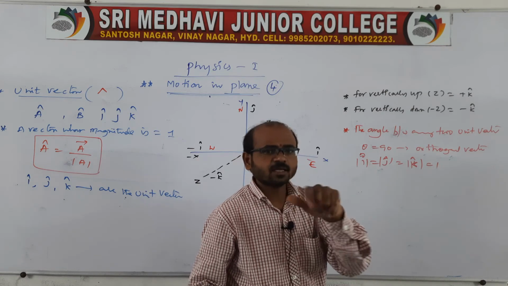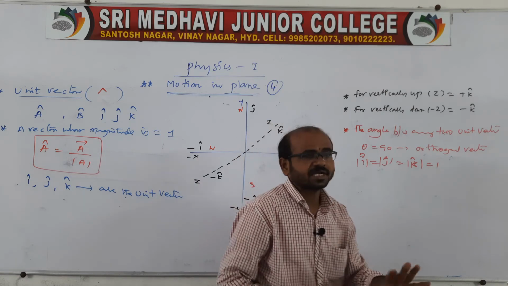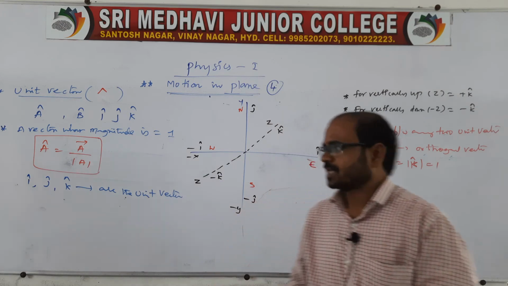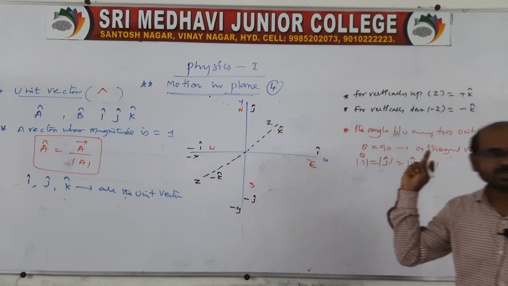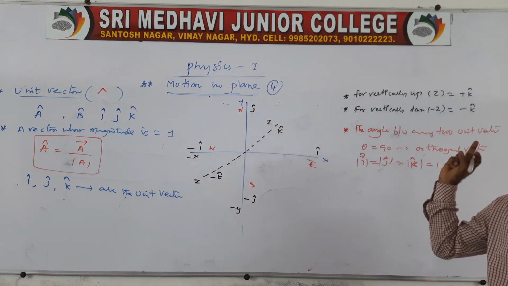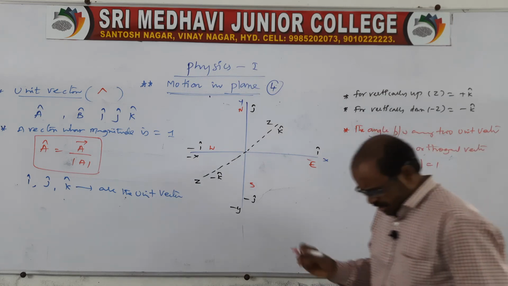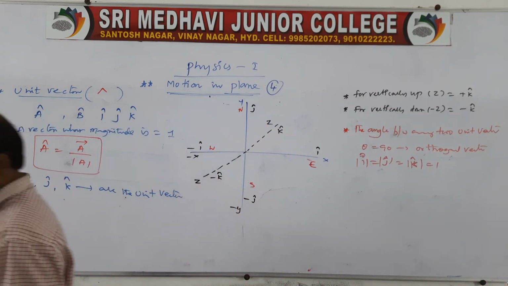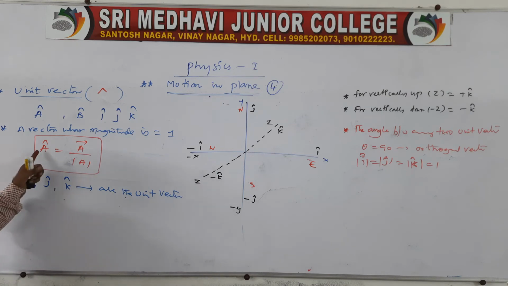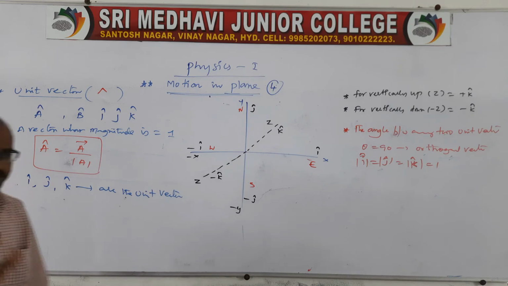Is it okay now? This is all related to unit vectors, and your unit vector is nothing but a cap is equal to vector a divided by the magnitude of a. This is very, very important information: i, j, k are the unit vectors. Everyone remember it.